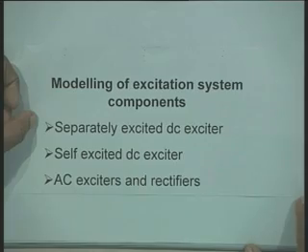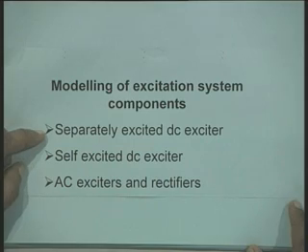Now, as I have told you earlier, although the DC excitation systems have been superseded by AC excitation systems or static excitation systems, still in the power systems existing today, there are a number of DC excitation systems operating, number one.